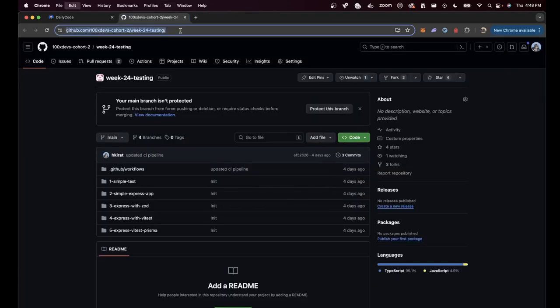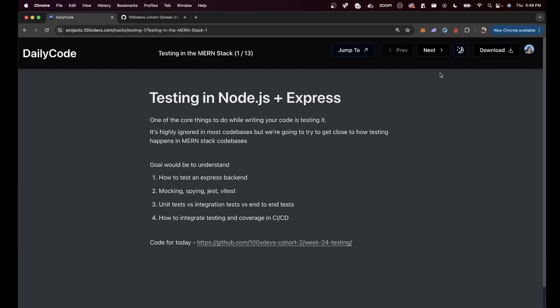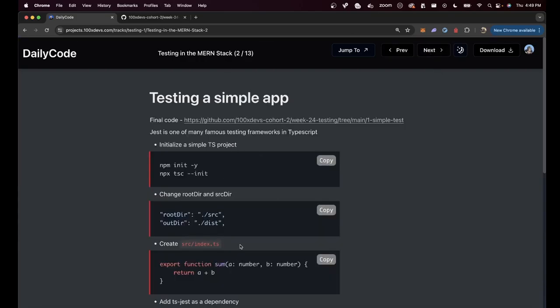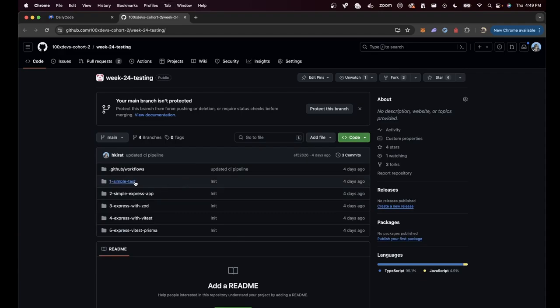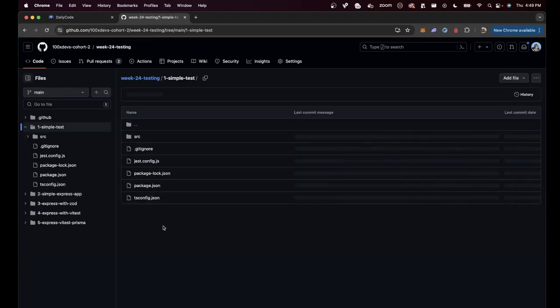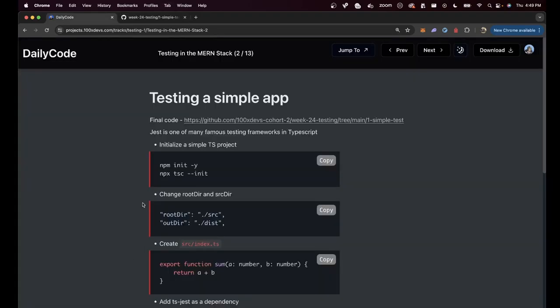So you can find it in the first slide, 100xdevs code 2 / week 24 testing. It starts from writing a very simple test and slowly we build up to writing more complex tests. So if you want, you can write this code with me from scratch, or you can just clone this repository and start to look at, okay, the first slide wrote this code and then the second slide wrote this code, so on and so forth, whatever you're comfortable with.